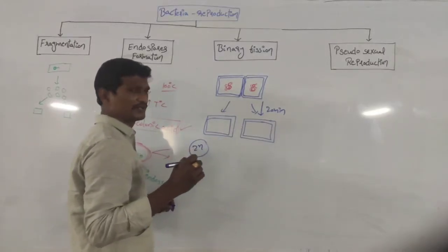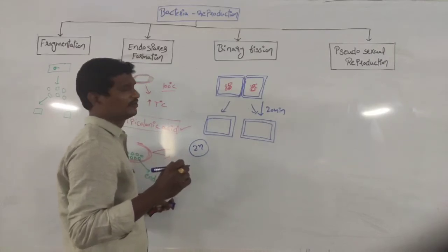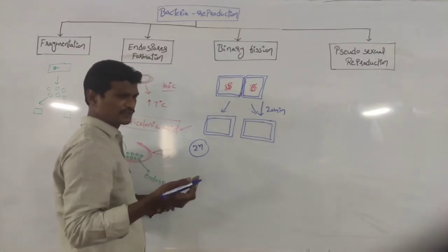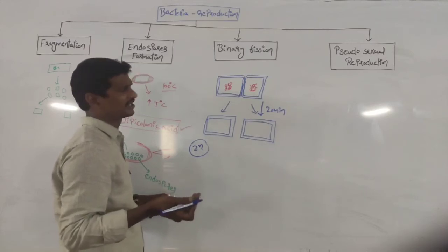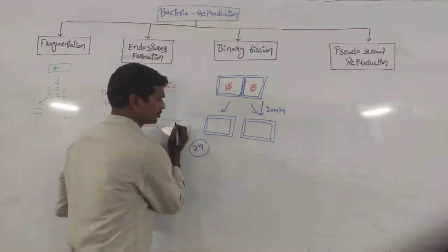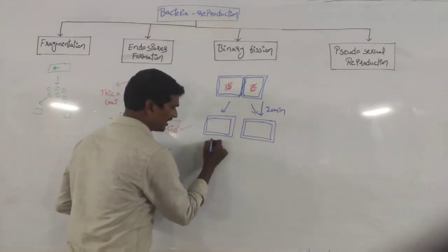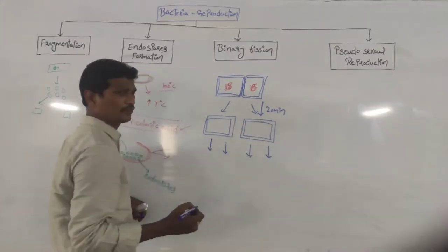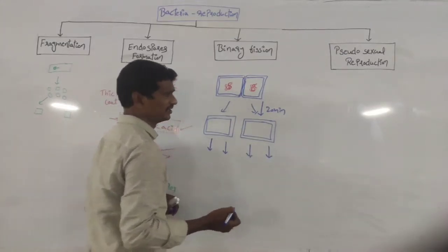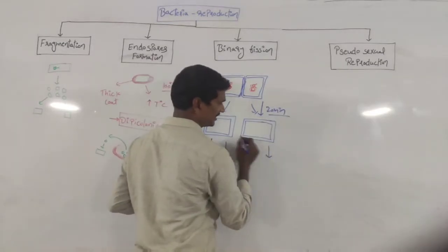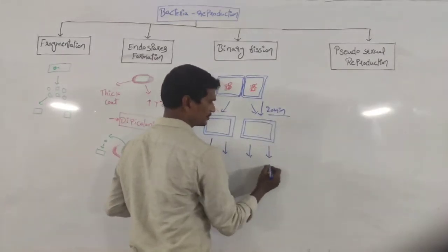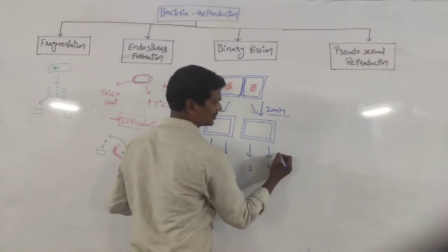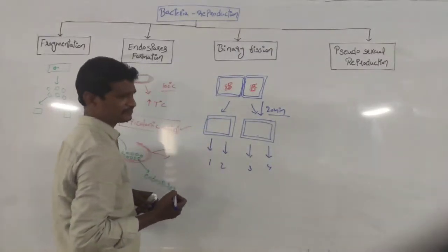For the formation of 2 cells, how much time is required? From one bacteria to produce 2 bacteria, 20 minutes are required. Again, for the production of 4 bacteria, how much time is required? Another 20 minutes, so totally 20 plus 20, 40 minutes are required.